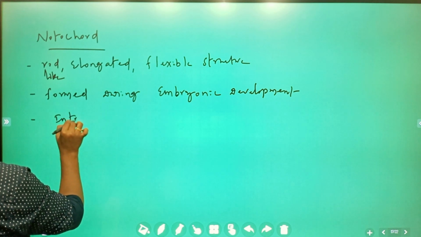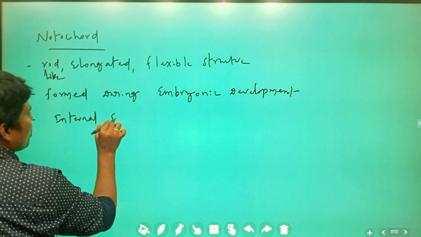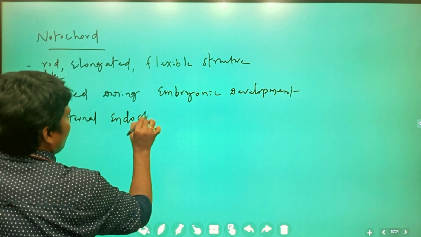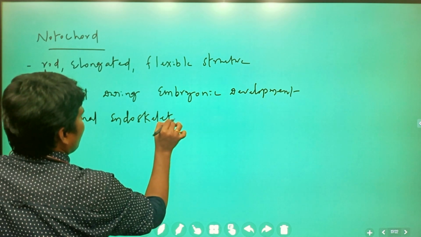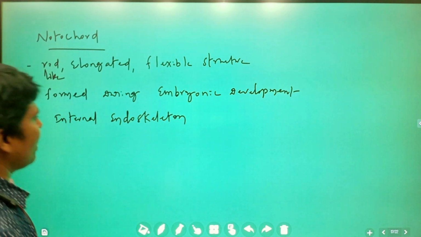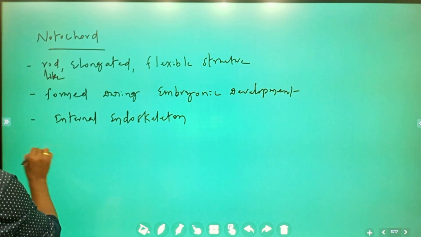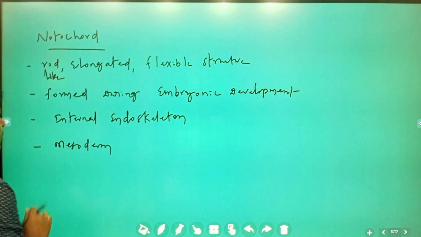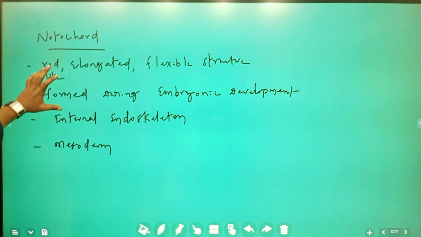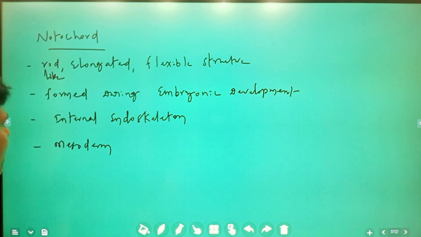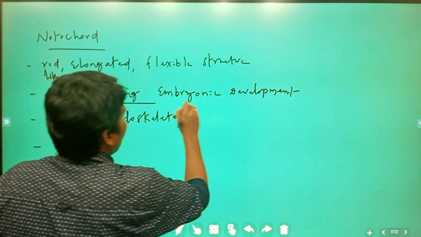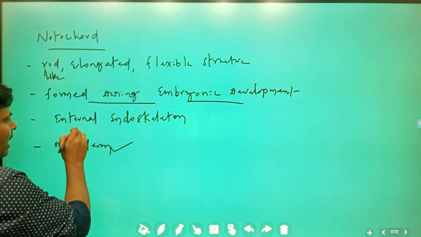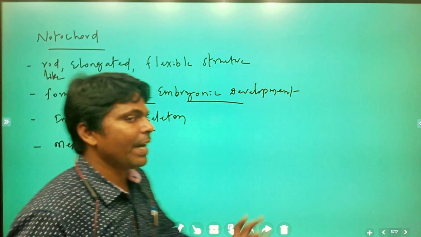It acts as an internal endoskeleton, which is formed from mesoderm. So it is a rod-like, elongated, flexible structure formed during embryonic development from the mesoderm, and it acts as an internal endoskeleton.